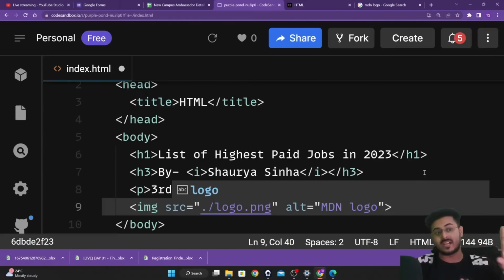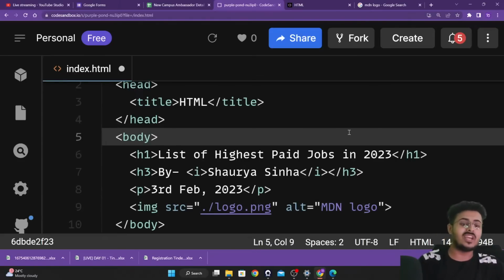The second part of alternate text is that not always is your internet working fast. I know we have 4G, 5G, and a lot of different things, but not always is our internet very fast. So the image won't get loaded onto your screen. Instead of that image, your alternate text will be shown, saying that the image is not loading, but this is the image of the MDN logo. That is the use of the alternate text, guys.